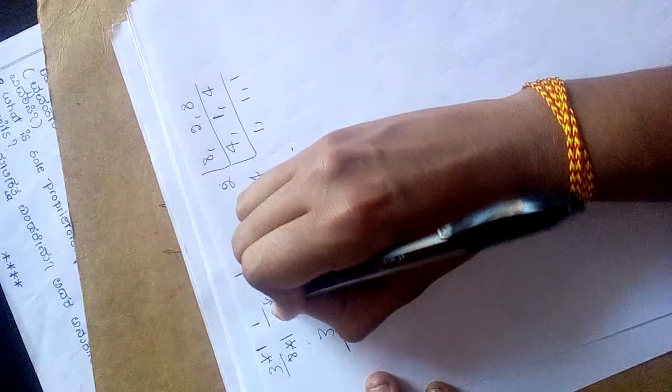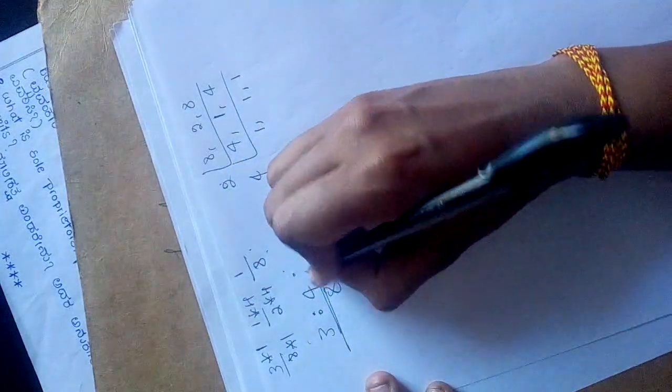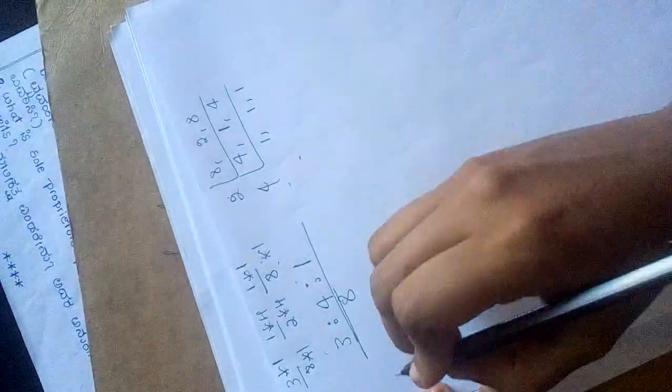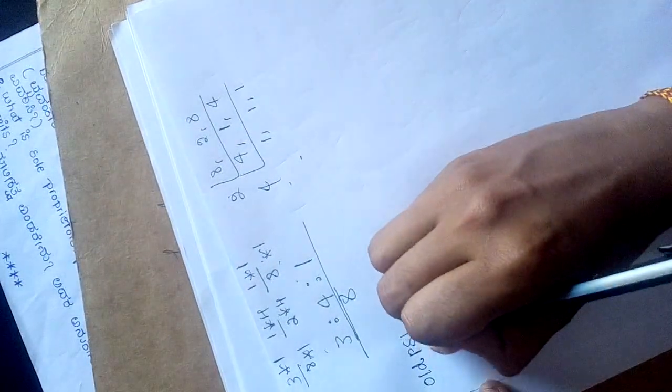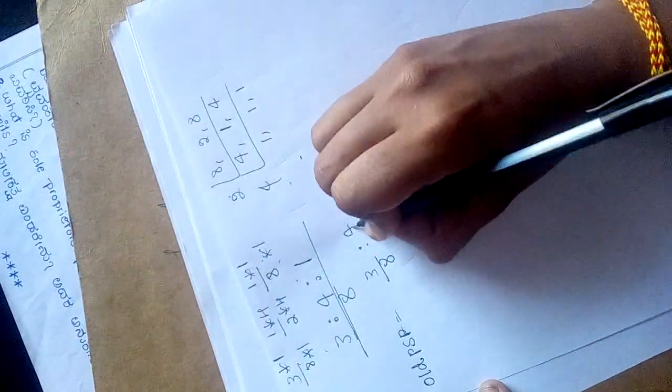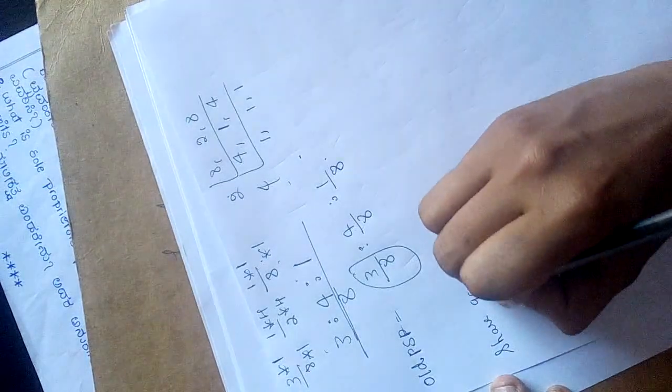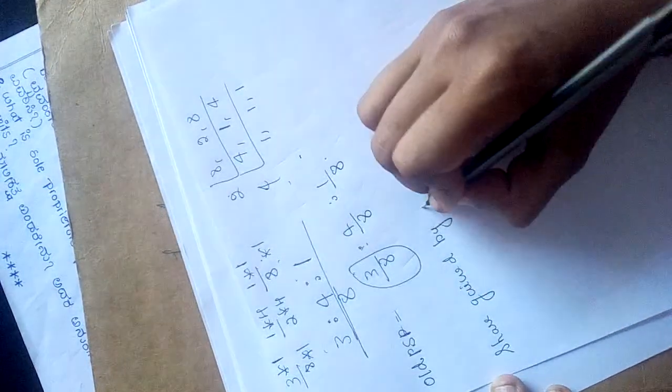8 1s are 8. That means 3 1s are 3. 2 4s are 8. That means 1 4s are 4. 8 1s are 8. So 1 1s are 1. So 3:4:1 is the old profit sharing ratio among partners. So old profit sharing ratio is 3/8, 4/8, 1/8. Now which partner is retiring? Lata is retiring, right? So now what we need to do? We need to calculate share gained by Abhishek.